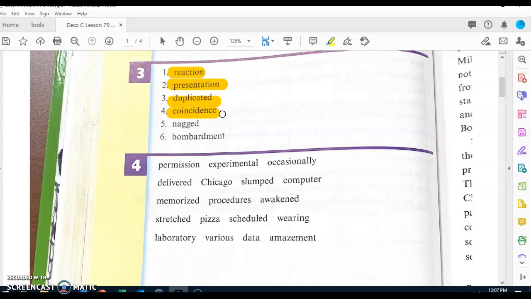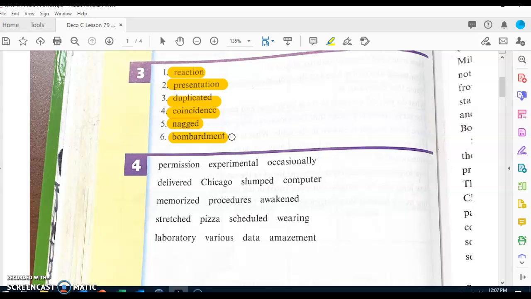Touch word number 5. What word? Nagged. Who knows what nagged means? Nagged means constantly scolded and annoyed. Number 6. What word? Bombardment.